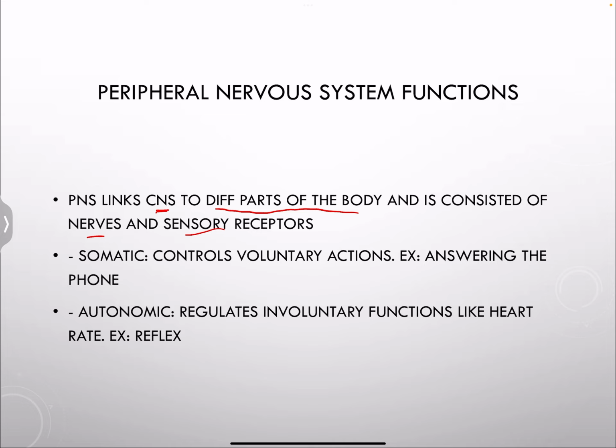Now the peripheral nervous system is also split into two parts: a somatic part and an autonomic part. Somatic controls voluntary actions, while autonomic, think about it, automatic, regulates involuntary functions.